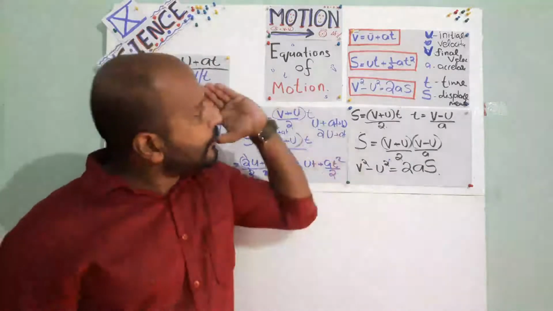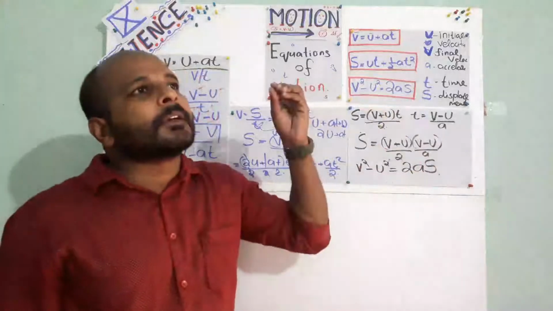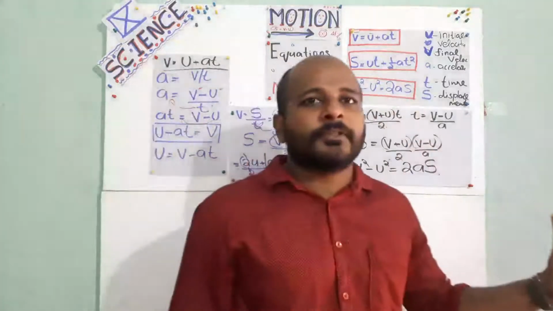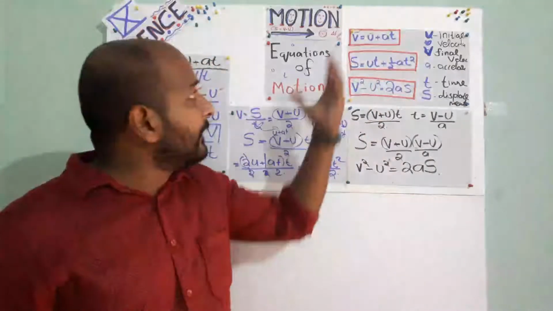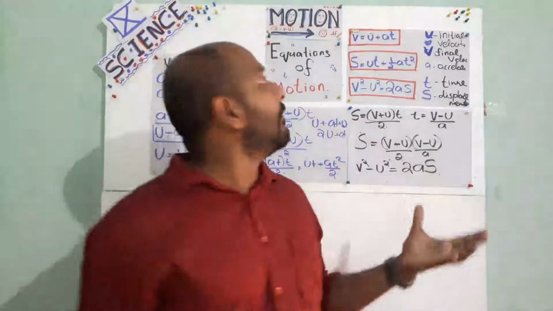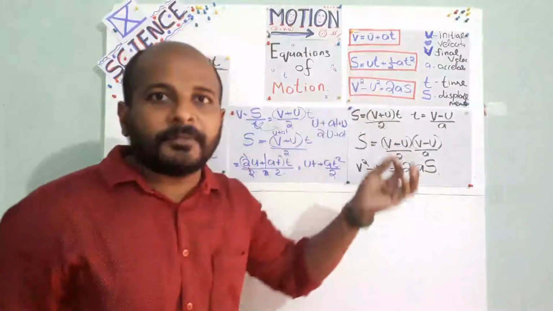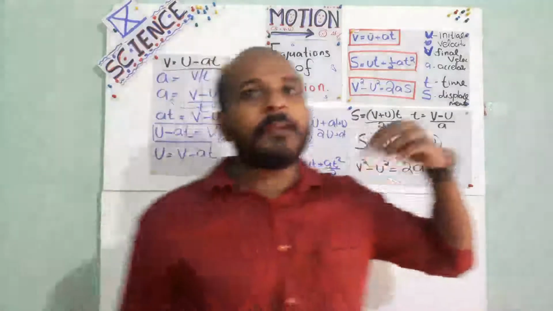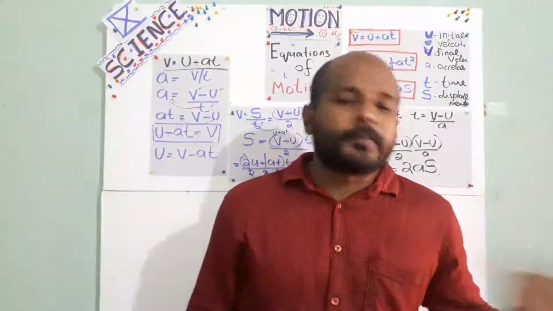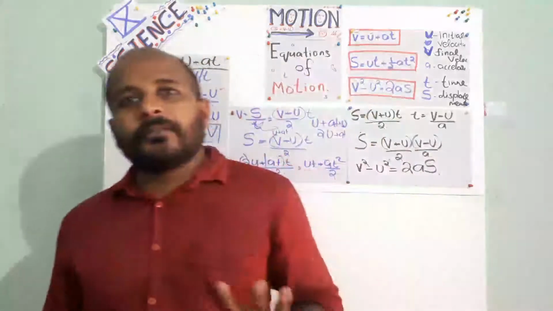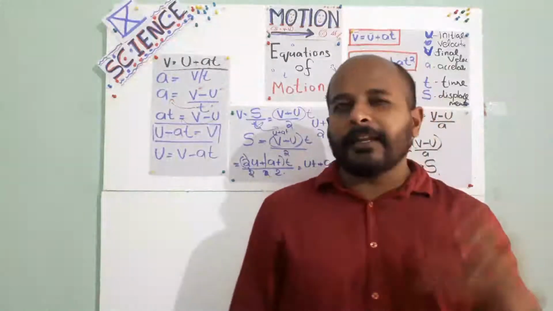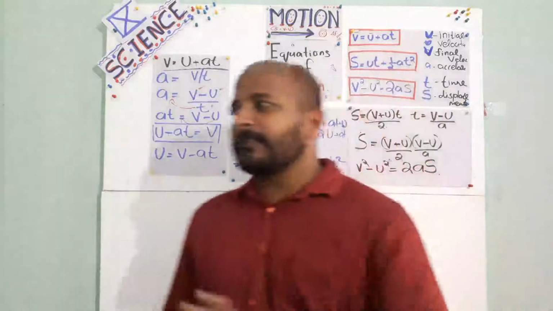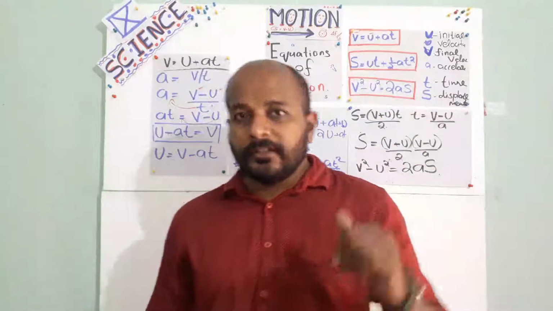These equations we can write in words also, right or not? See, final velocity is the sum of initial velocity and acceleration into time. Like that we can write it in words also. But the words are not important. What is important? These equations are important.